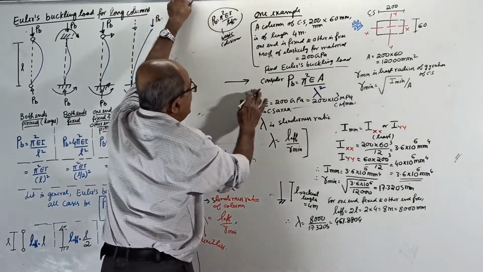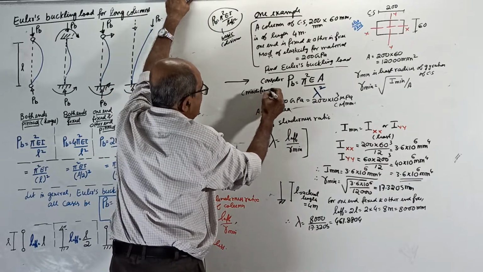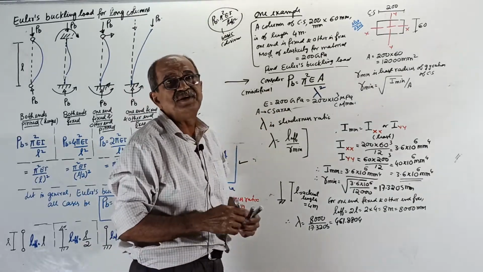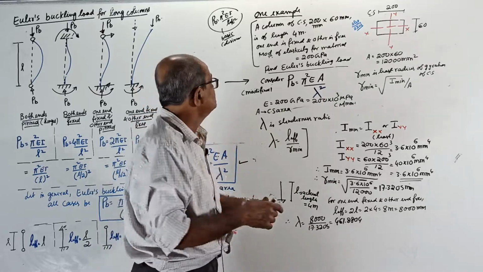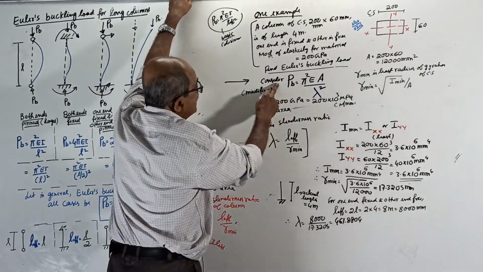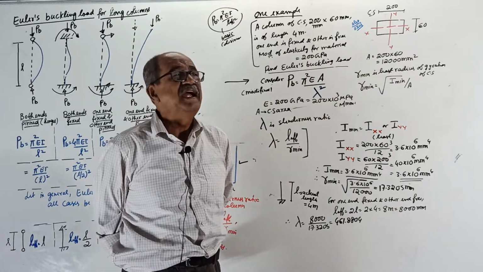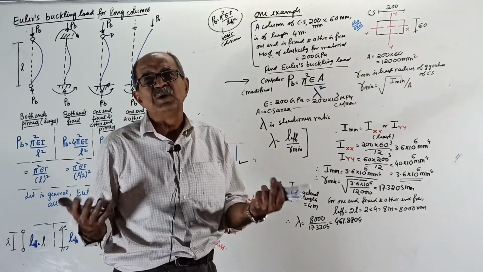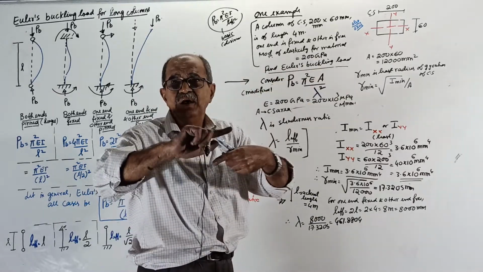Now consider the modified equation. Actually, not only modified, it is the practical oriented equation. Lambda is very important. I will talk about lambda a little later, after the discussion is over. In the further classes, class number 4, 5, 6, 7, 8, 9, so much is told about lambda. Go through it.